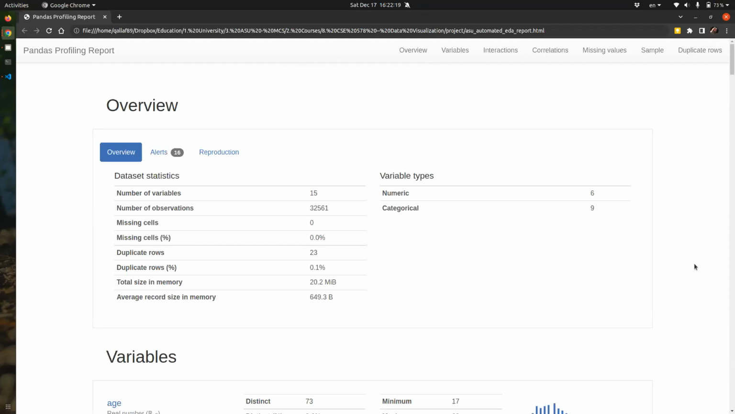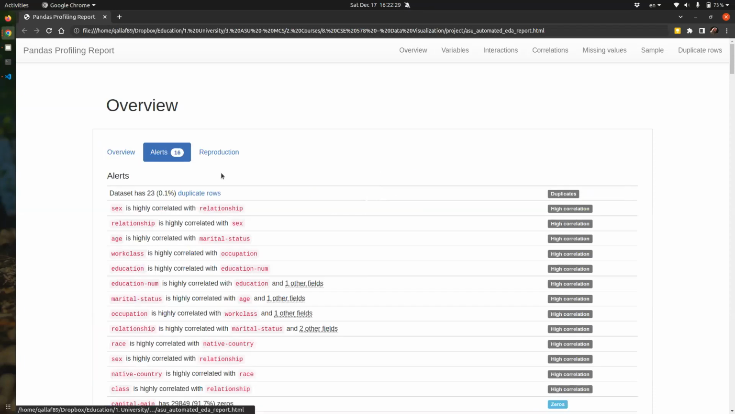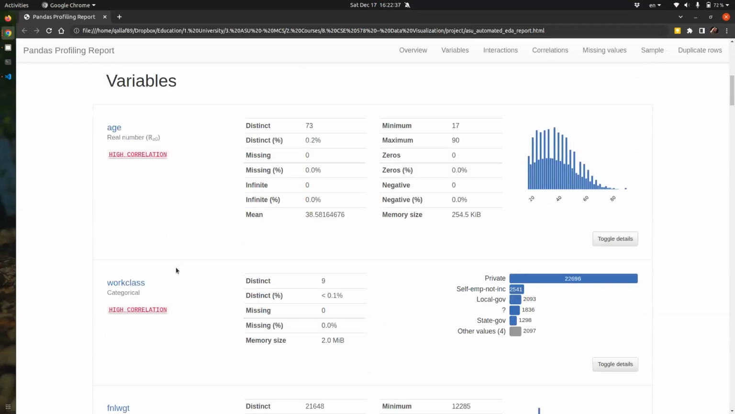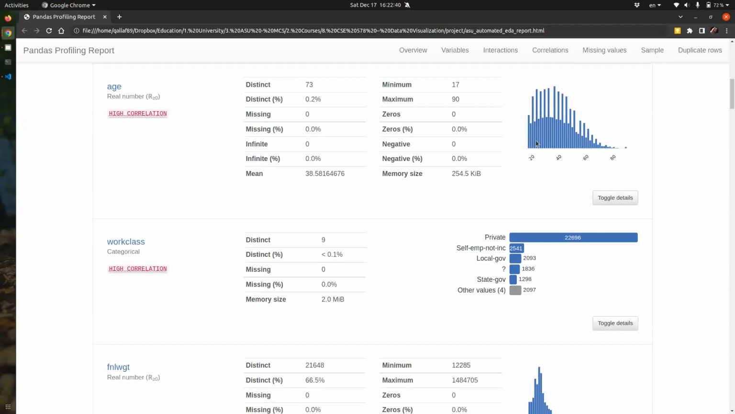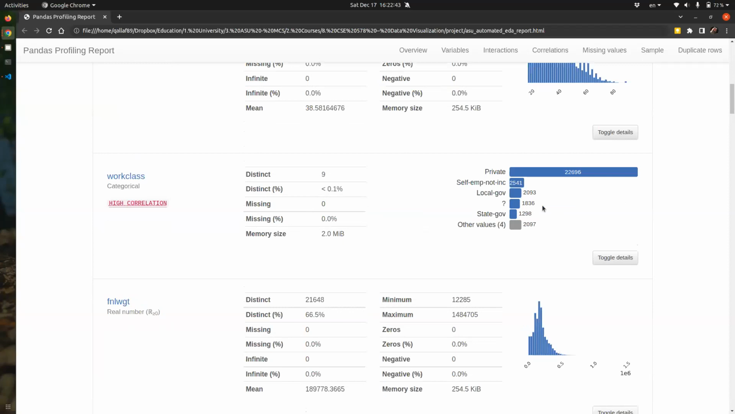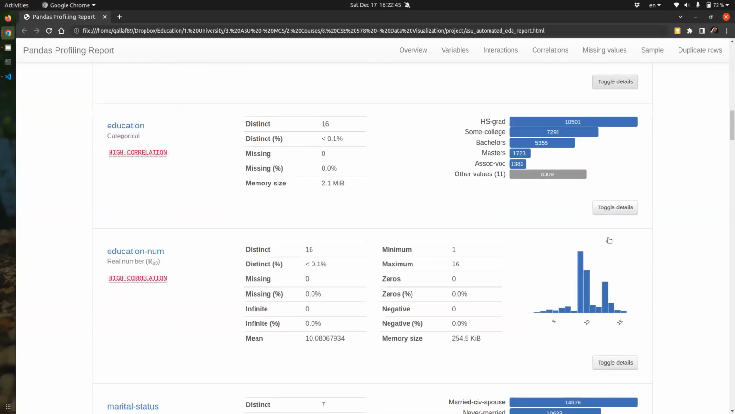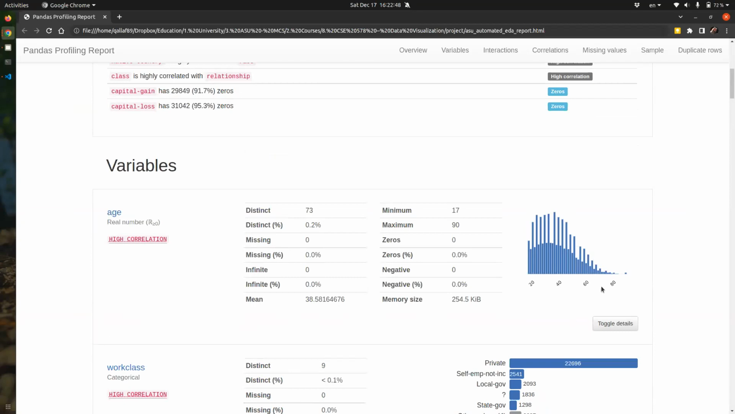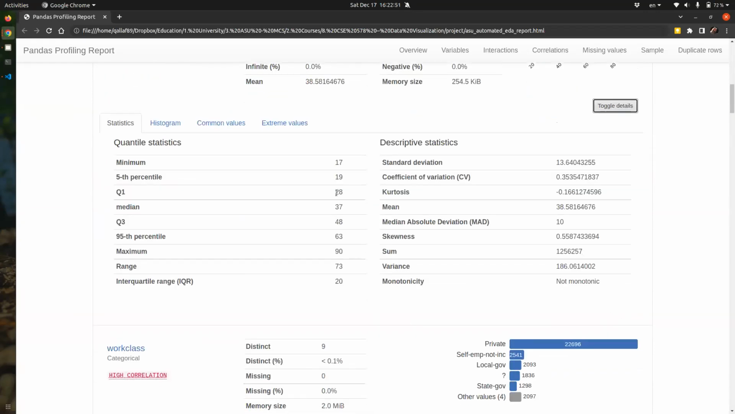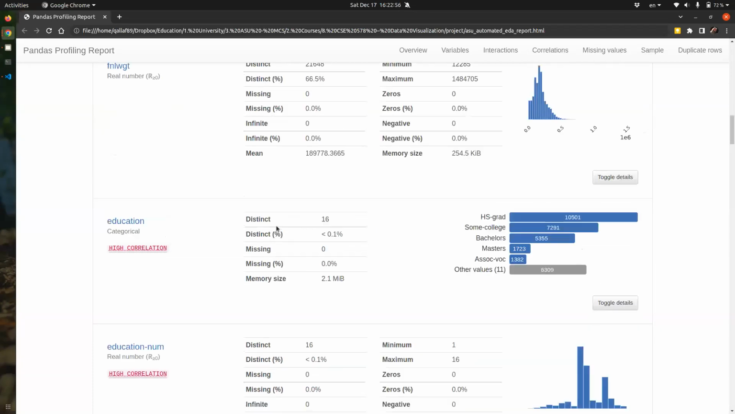So this type of profiling tool tells you that you have 15 variables, you have this many observations, you have missing cells, you have duplicate rows. It tells you here, for example, that age is highly correlated with marital status, or different kinds of correlations. And you can see for each variable one by one the distribution of the data. For the age, you can see different statistics: the median, mean, min, max, etc. Okay, so we get to step into each variable on its own.